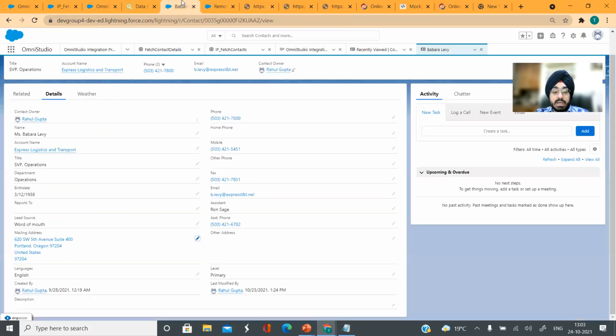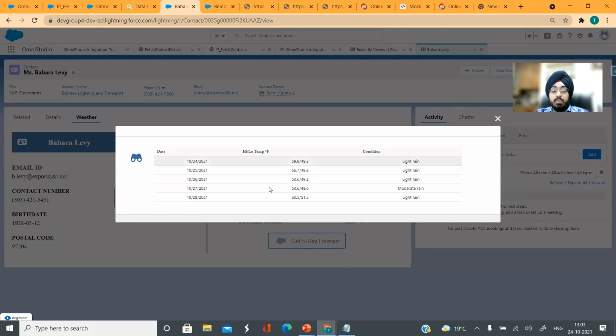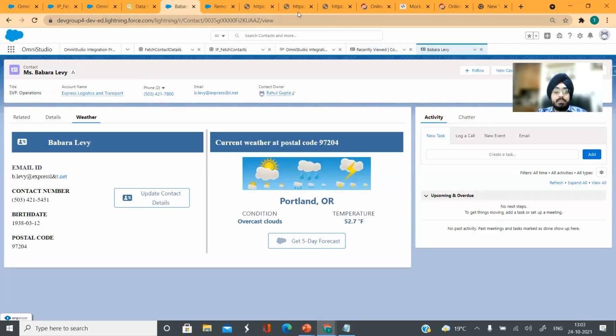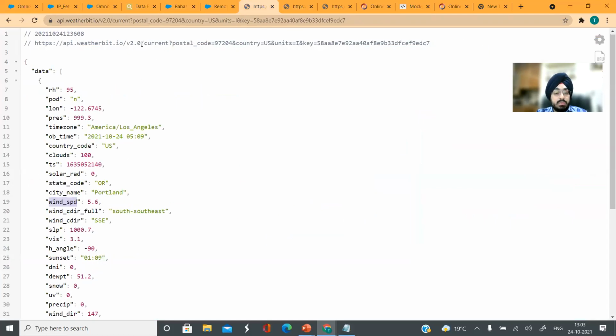Now we are not just getting the current data here, we are also getting the 5-day forecast. So how will the weather be in 5 days, or let's say 7 days or 10 days, whatever you want. You can do that with the help of the same API, but with a little tweak to it. This is how it will look compared to this one. So here you have current, and then you have a question mark, and then you have a postal code. So this is basically your API definition.